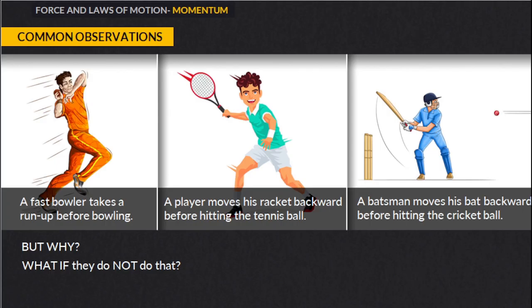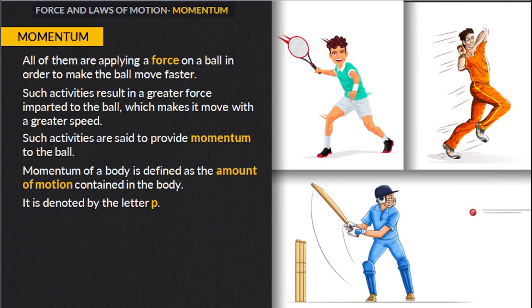There are some common observations, like a fast bowler takes a run up before bowling, and a player moves his racket in the backward direction before hitting the tennis ball. Similarly, a batsman moves his bat backward before hitting the cricket ball. But why do they do so, and what if they do not do that? How will it affect the result? Let's find out the answers to these questions.